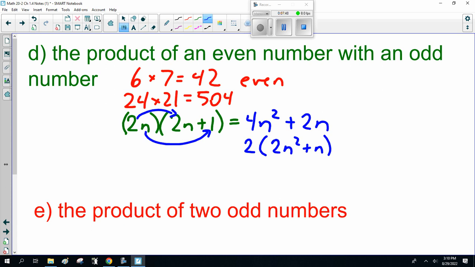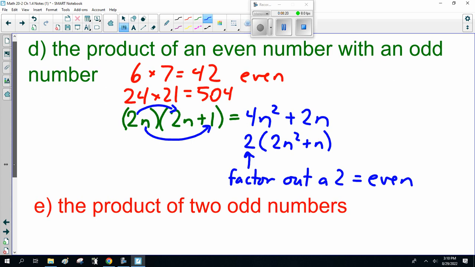Yes, we can factor out an n, but if we can factor out a 2, every number will be even. So it doesn't matter. I just proved for any even number times an odd number, the product will always be even. You could spend the rest of your life trying to find a counterexample, and I guarantee you will not find one, because I just did it for the generic one, and it works for everything.